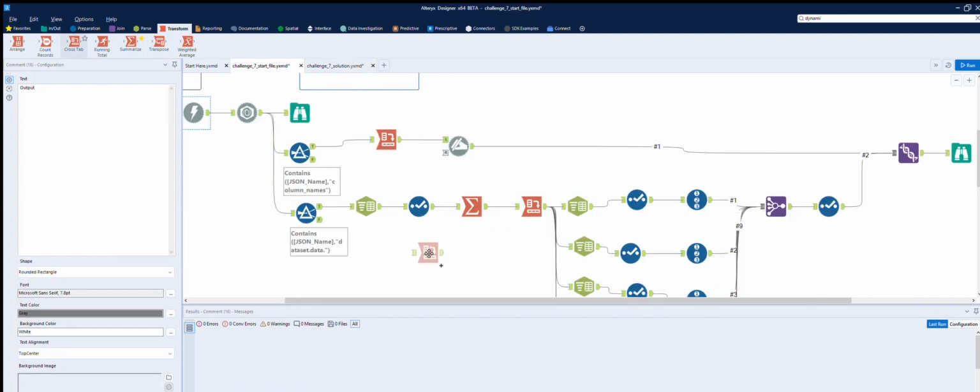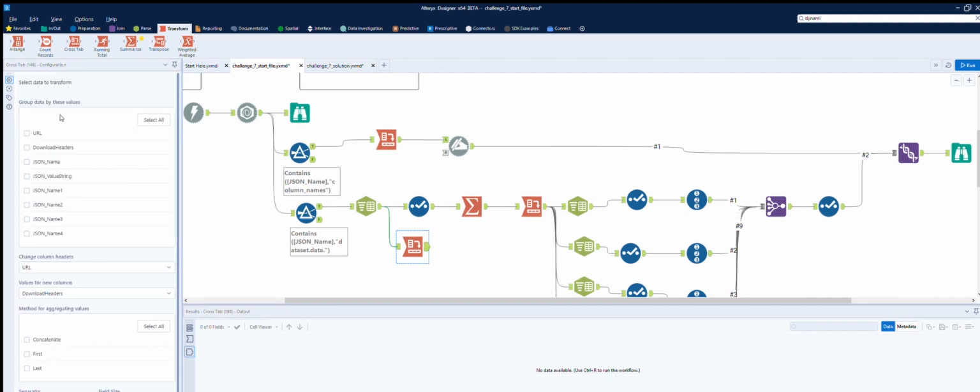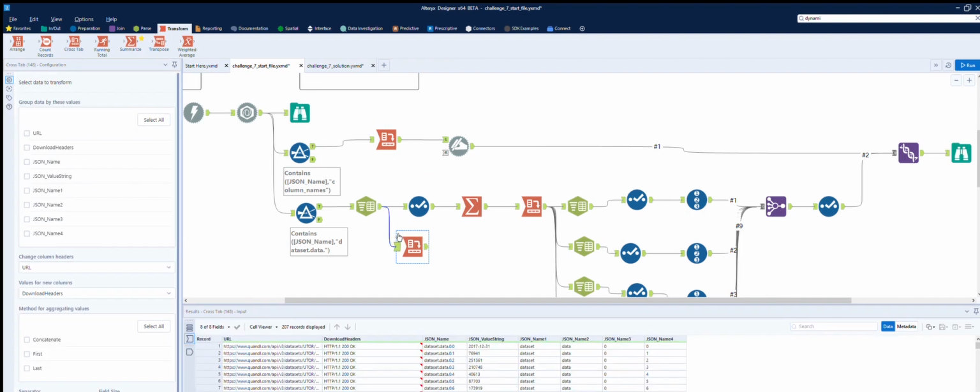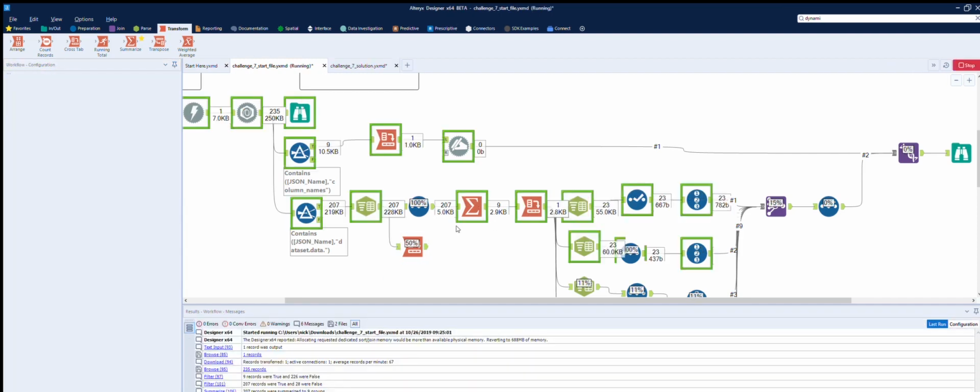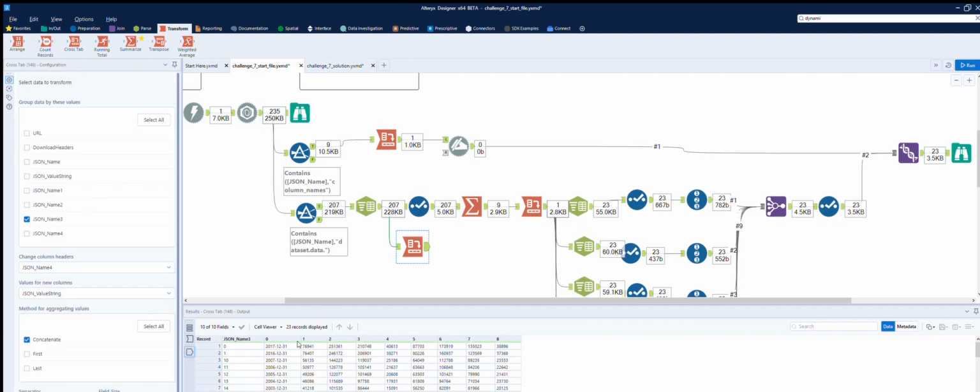So if I bring this in here, which is the cost tab, and actually for us in our data, if I just put it in here, that's this column, JSON name 3 and JSON name 4 are the ones. The 3 is the one we actually want to group it by, and that was what I was struggling with. I couldn't get it to work. So we group by that, and then change the column headers to the JSON name 4, and then we want to put the value in here, and concatenate. I don't think it really matters what method you use, but you've got to use one. And then if we run that, we get it in a table in the form.